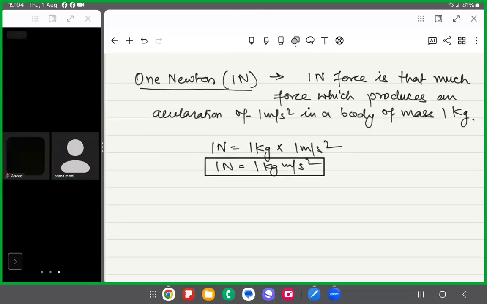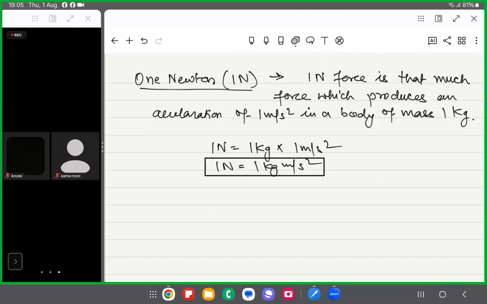So what have we learned from Newton's second law? Very first thing, that no force is required to move a body uniformly along a straight line, right? So if a body is moving uniformly, means with constant velocity along a straight line, then no force is required.